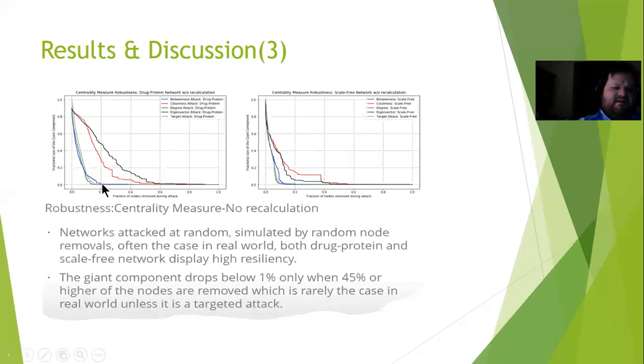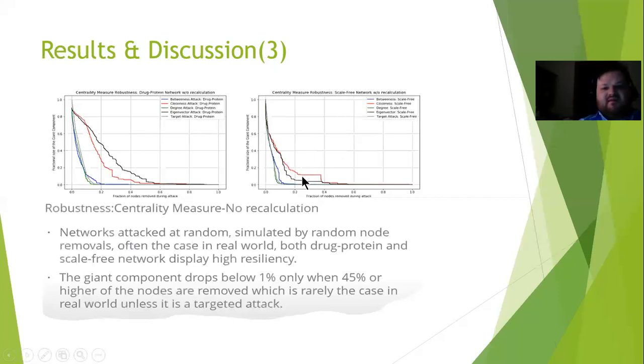And when you do that, with either the betweenness or degree attack, that is pretty effective. Removes all the necessary components to very well disrupt the network. Whereas if you do that with closeness or eigenvector, it is not exactly as effective. You really have to remove 40-60% in order to disrupt the network.